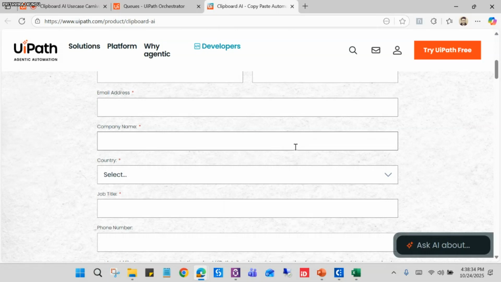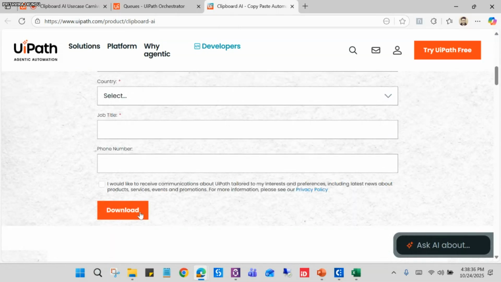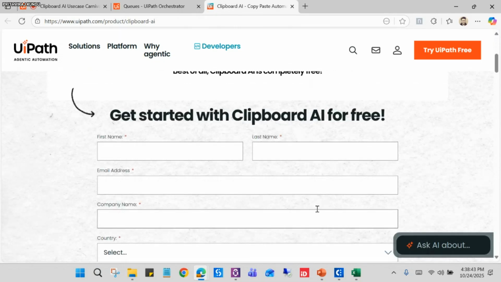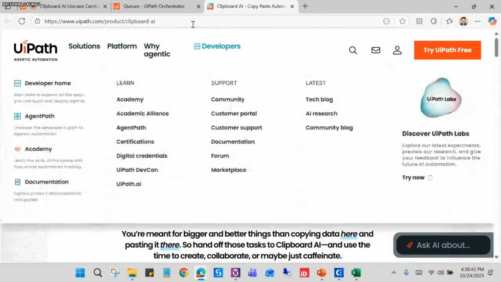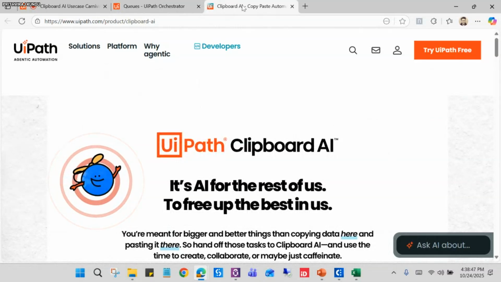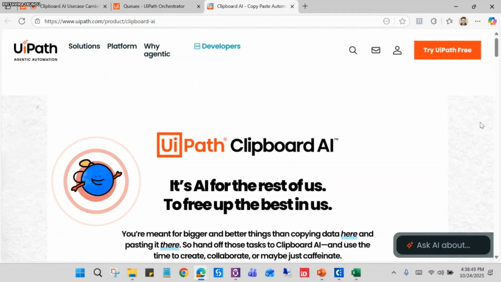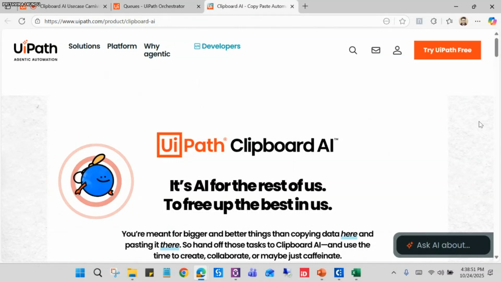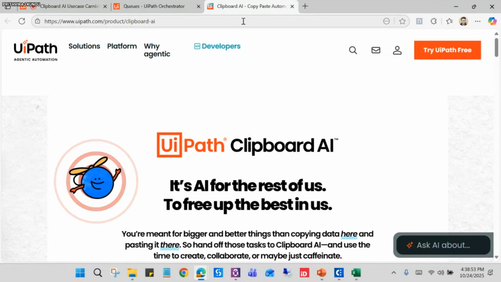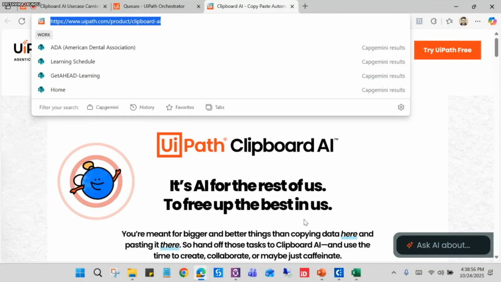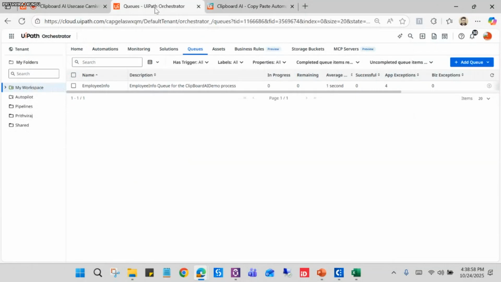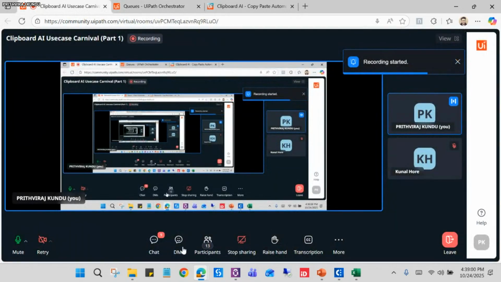By filling in all this data, you can easily download the installer, and then you can directly install and use it. For the enterprise version, you can easily get it from Autopilot, as it is integrated with Autopilot. And let me paste this link to the chat so that you can also refer to it.